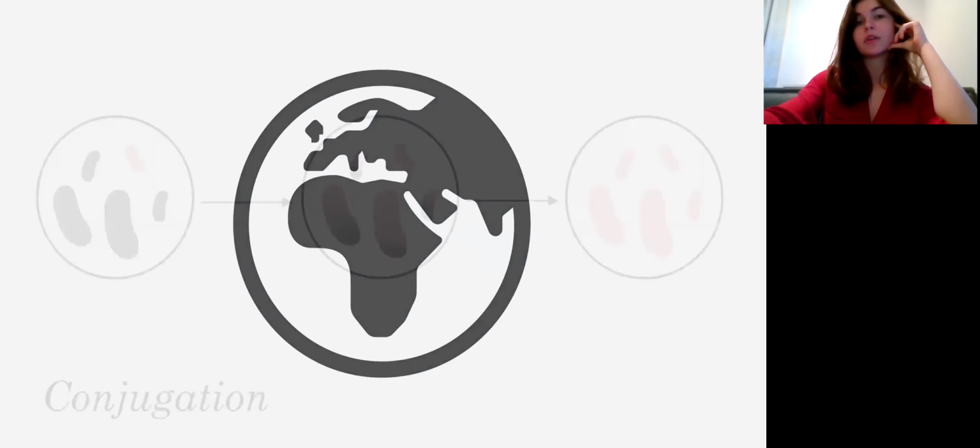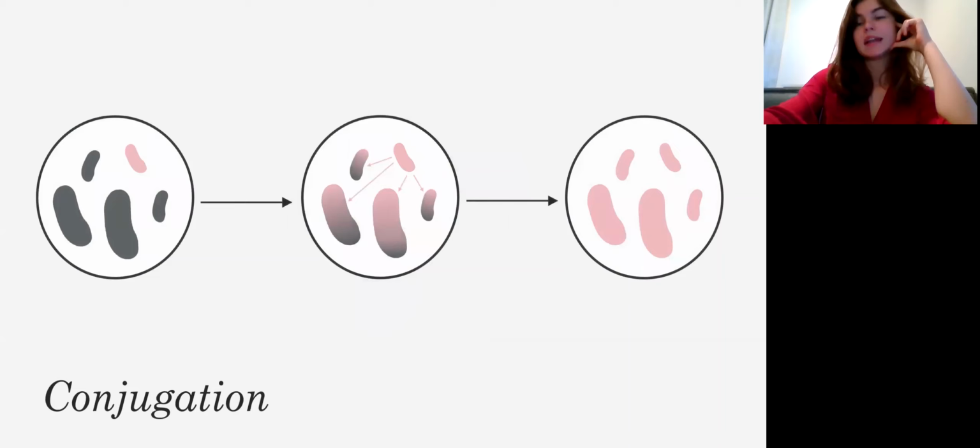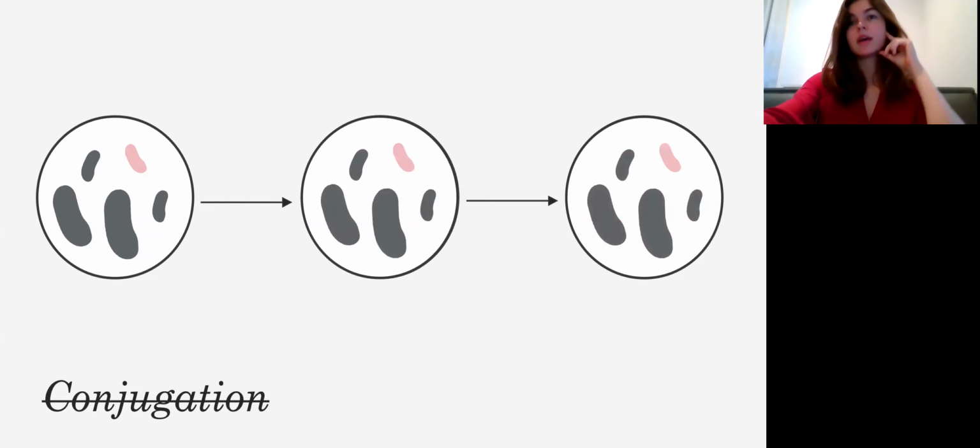So research has turned to biochemical methods to slow the spread of antibiotic resistance. Now, as I said, natural selection is pretty fundamental and pretty hard to mess with. So a lot of this research has focused on conjugation. Now, in theory, if a chemical could be found that inhibits conjugation, we could prevent the sharing of antibiotic resistance genes and ultimately slow the spread of antibiotic resistance. This chemical could maybe be administered alongside an antibiotic to prevent conjugation from happening in the body.